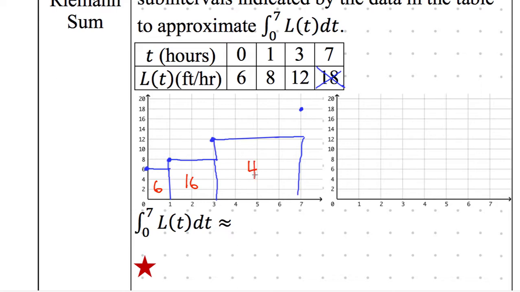48. Michelle's killing it. Yep, 48. And we just add those up. That's our answer. That is the answer of the approximation. It's 5 by 12, 60. No, it's 4, 2 to 7. It's 4. I just drew this out. Oh, 3, not 2. Yeah.